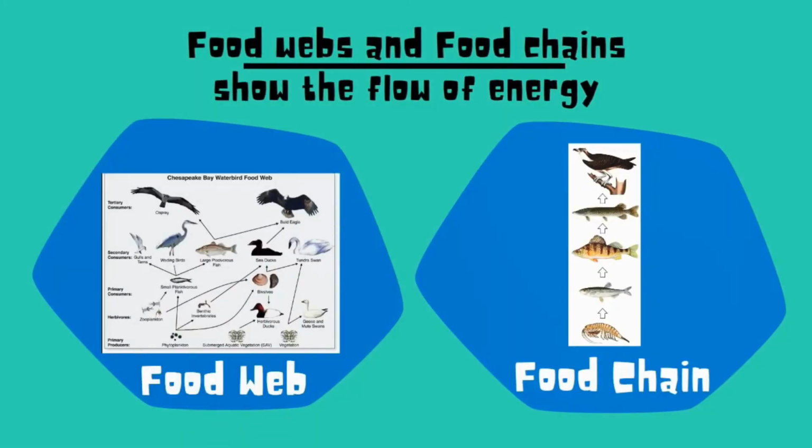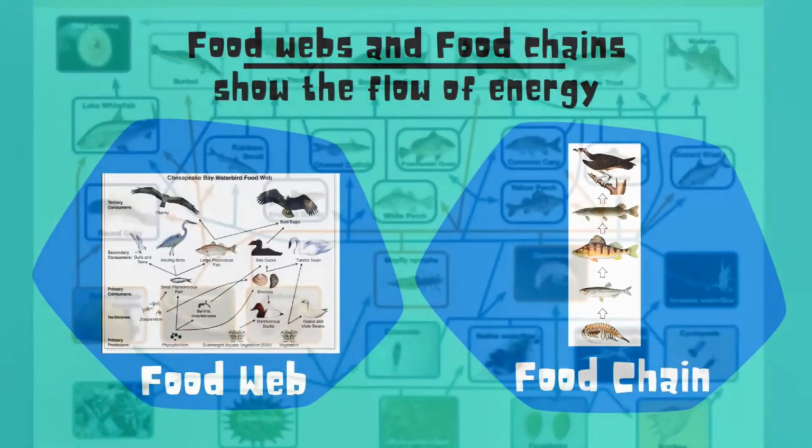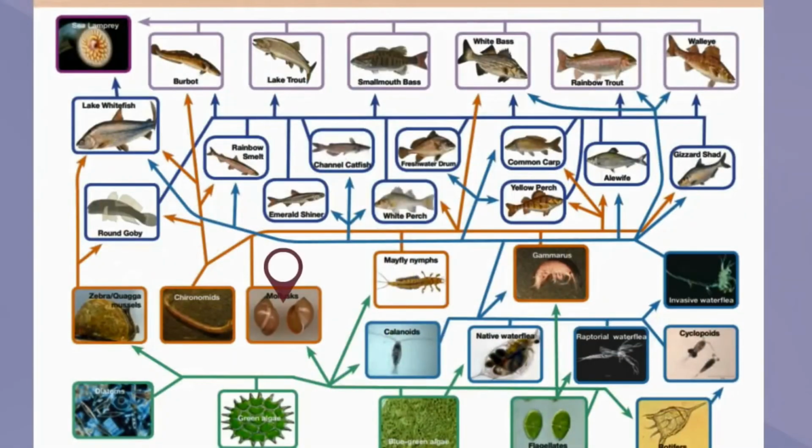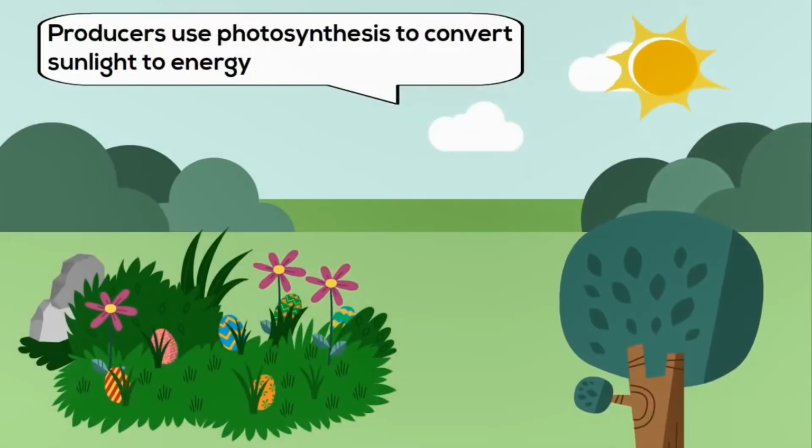For most ecosystems, the ultimate source of energy is the sun. And as you move from one organism to another, you move up a trophic level. For example, moving from the mollusk to the white perch would be a trophic level. Producers use photosynthesis to create their energy, and they are a very large source of energy in most ecosystems. Plants and algae are examples.